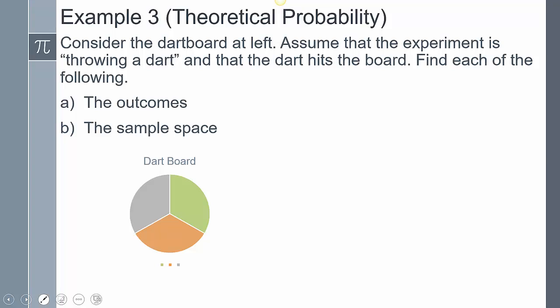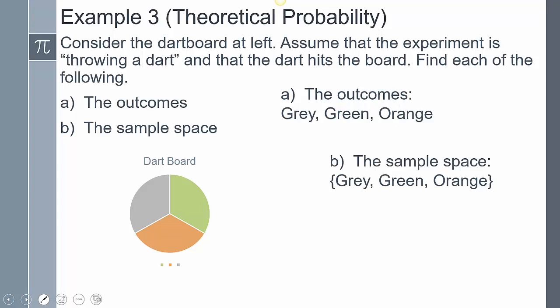So consider the dartboard to the left. Assume that the experiment is throwing a dart and that the dart hits the board. Find each of the following, the outcomes and the sample space. So I could either hit the gray area, the green, or the orange. And so my outcomes are going to be the gray, the green, and the orange. Now the sample space is going to be all of them considered simultaneously: gray, green, or orange.